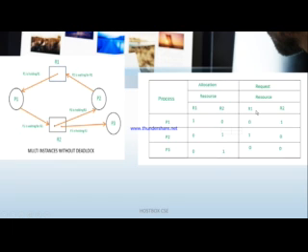And now the requesting concept. Sorry, I am repeating P3 here. P3 allocation is what? 0. P3 is not allocated R1, and as per the diagram is allocated R2, 1, like that.